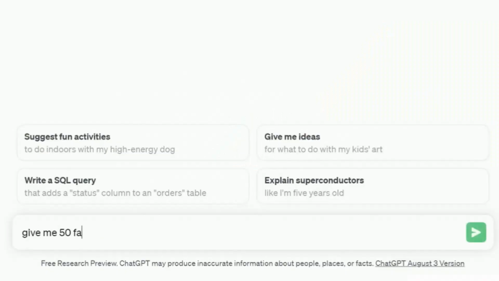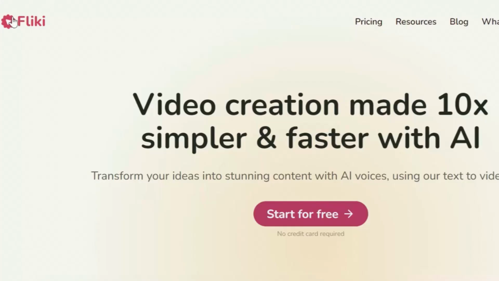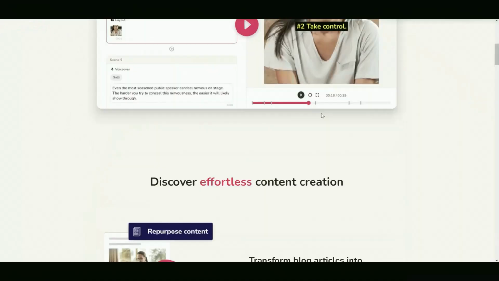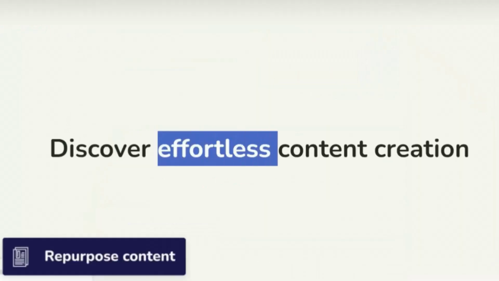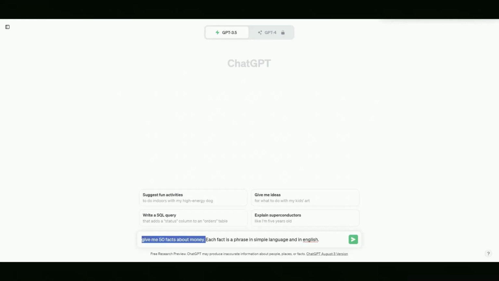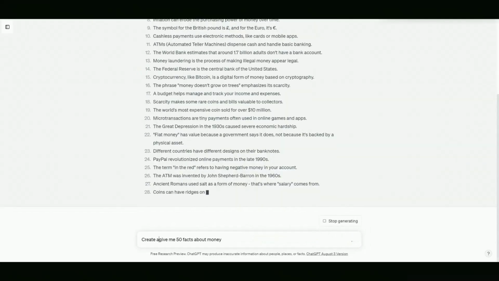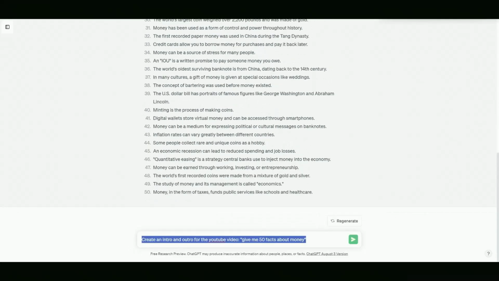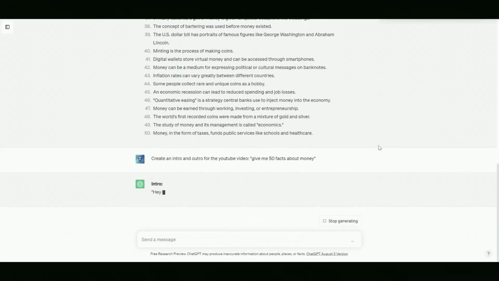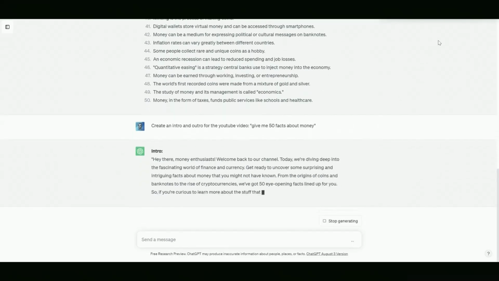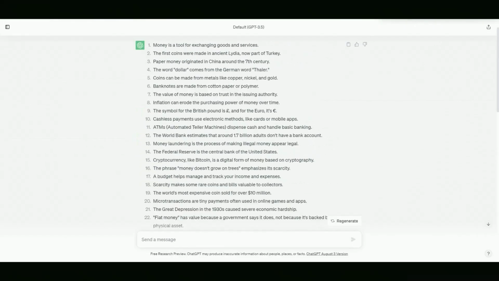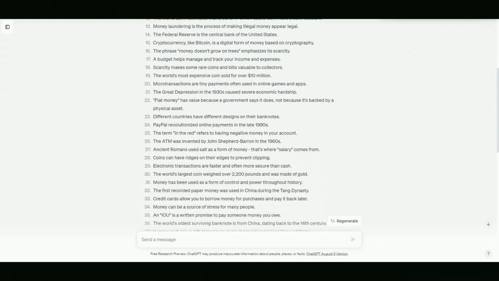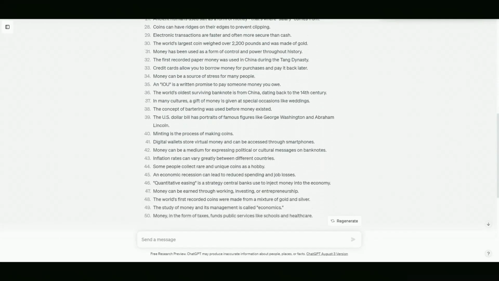We will be using 2 AI tools, the popular ChatGPT and Fliki, an AI editing software which makes your creations effortless. Then we will go to GPT and tell it to create 50 facts about money. Each fact will be 1 sentence. We can also tell it to create an intro and an outro, but this is optional, you will see later. ChatGPT will start working, and in just 10 seconds, we will have the 50 facts necessary to create the video. As you can see, GPT Chat has already created both the 50 facts and the intro and the outro.